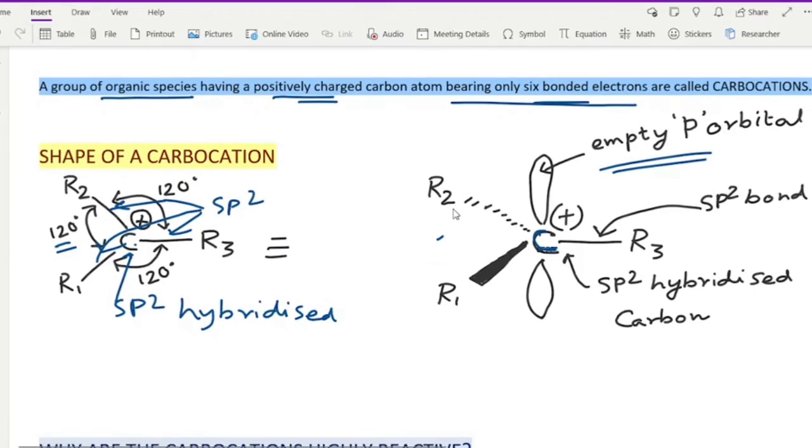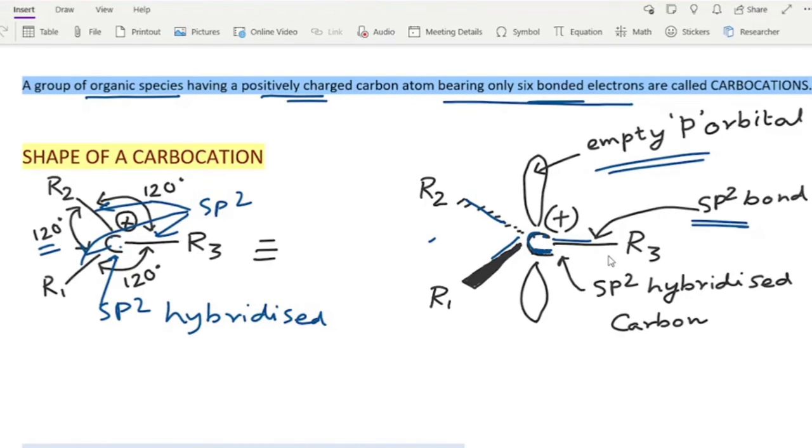So this carbon here is sp2 bonded, and it has only 6 bonded electrons, 3 bonds, that means 3 into 2, 6 bonded electrons. But this carbon wants to fulfill its octet.